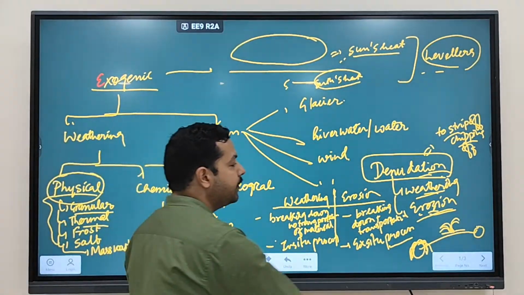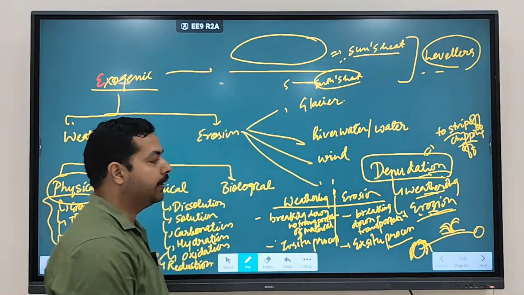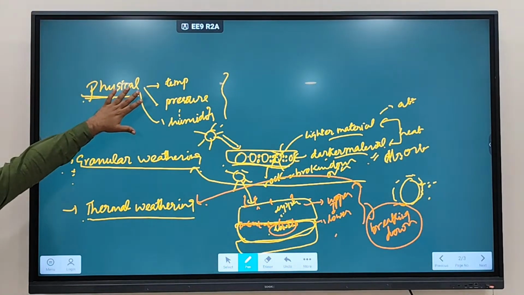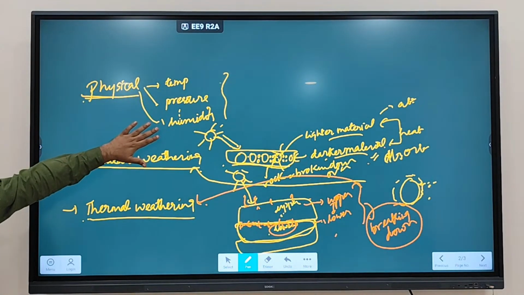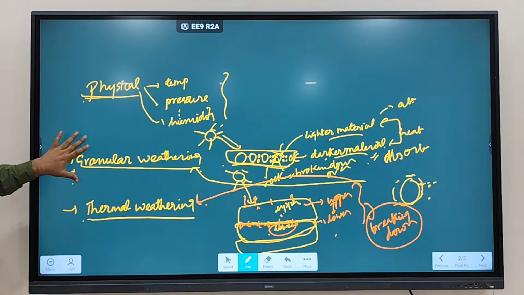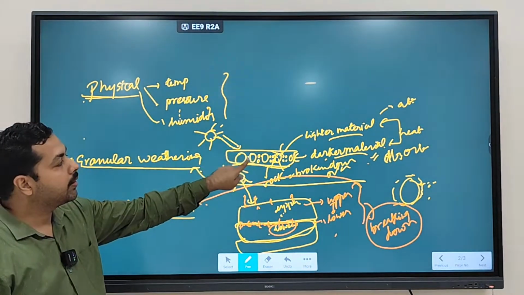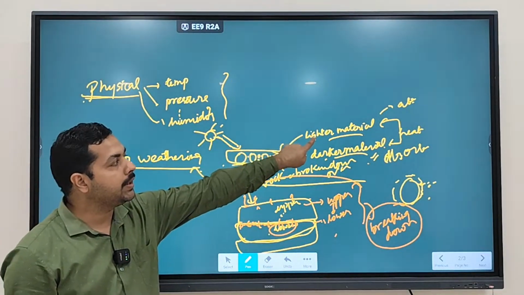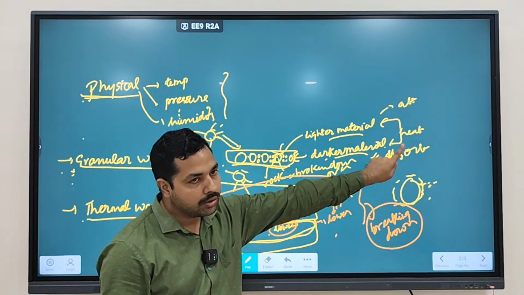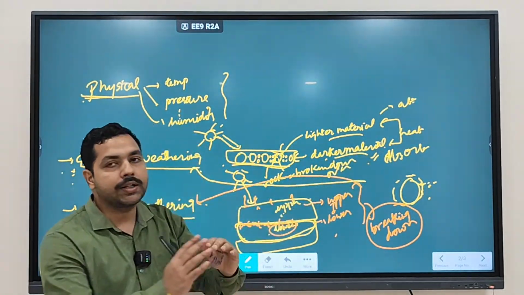So the first we have discussed is physical weathering. What is physical weathering? The one which occurs due to changes in temperature, pressure, or humidity. That is a physical parameter. If it is changing, then it can lead to granular weathering. In which type of rock will granular weathering occur? If the rocks are composed of different material, lighter material or darker material. You know that darker material absorbs more heat. So as a result, it will expand more.